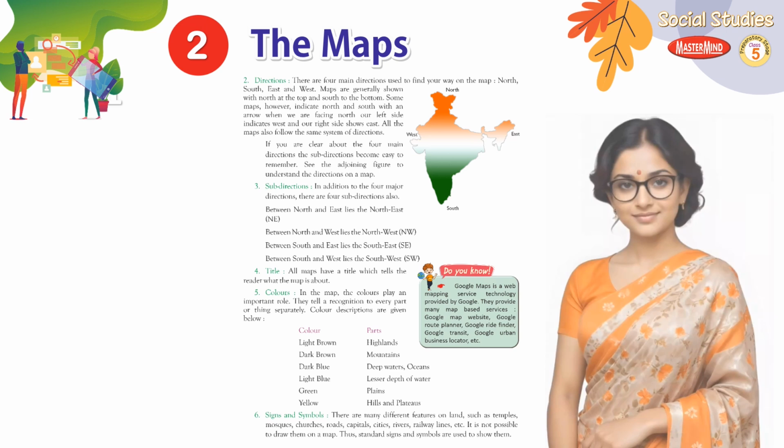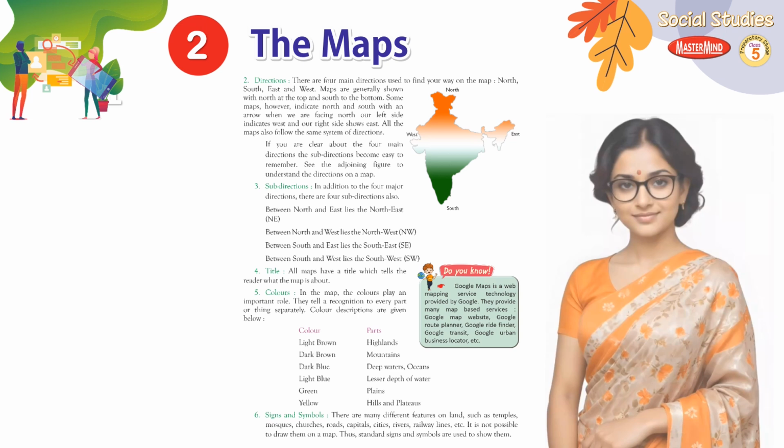Title. All maps have a title which tells the reader what the map is about. Colors. In the map, the colors play an important role. They give recognition to every part or thing separately. Color descriptions are given below. Light brown, highlands; dark brown, mountains; dark blue, deep waters, oceans; light blue, lesser depth of water; green, plains; yellow, hills and plateaus.